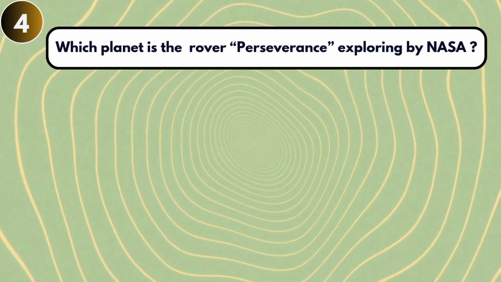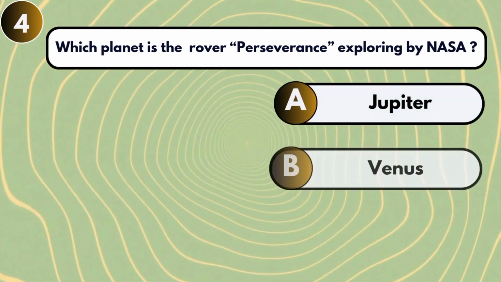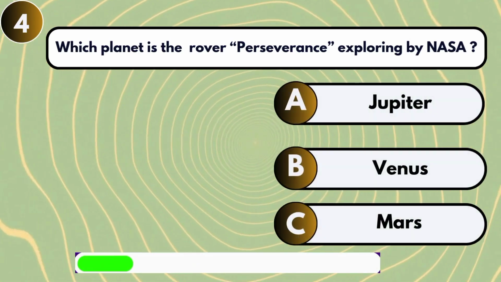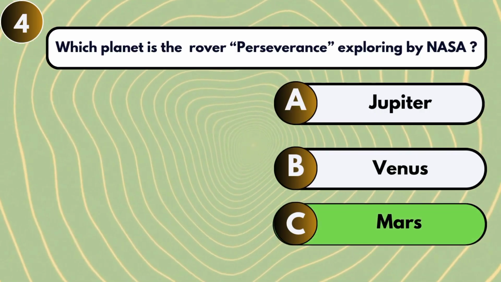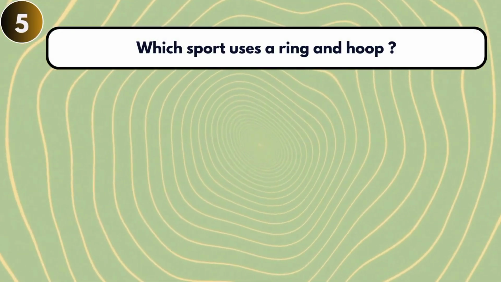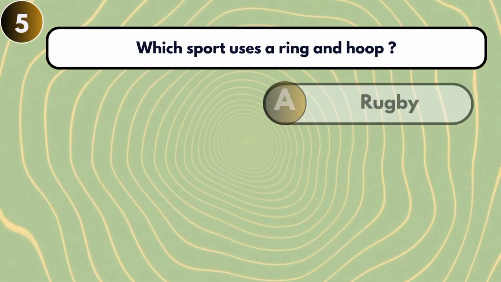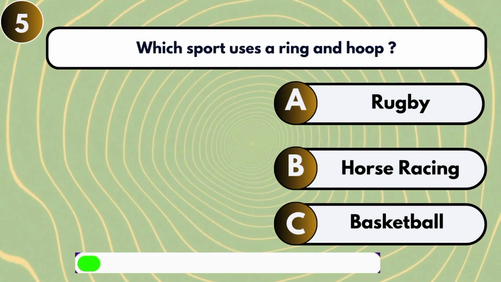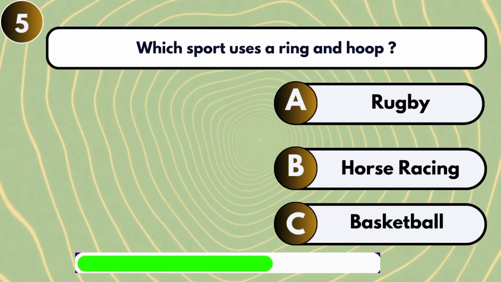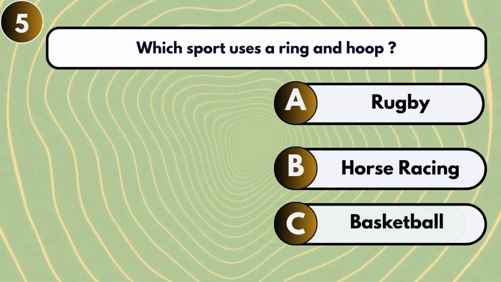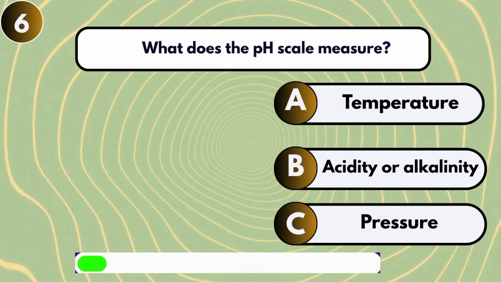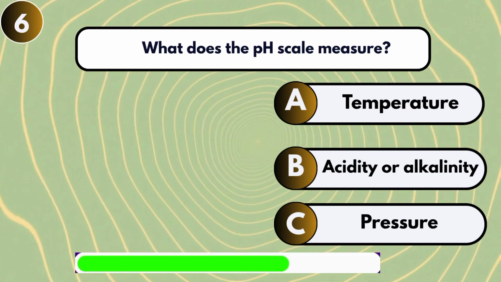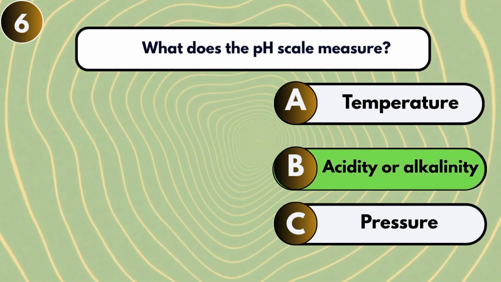Which planet is the rover Perseverance exploring by NASA? Mars. Which sport uses a ring and hoop? Basketball. What does the pH scale measure? Acidity or alkalinity?